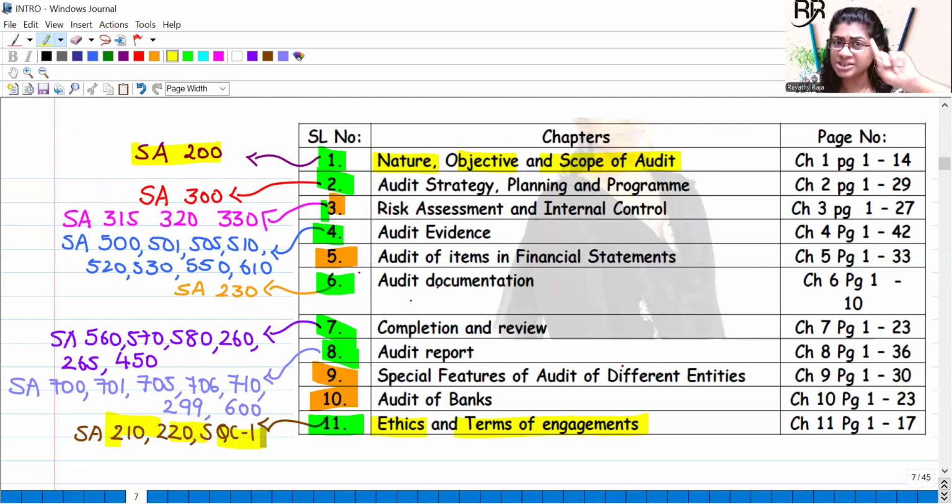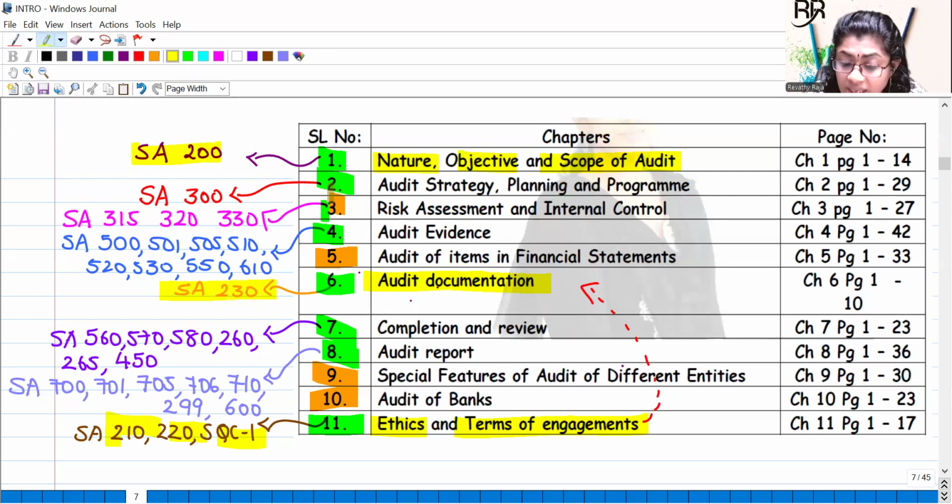Now, once you have completed chapter 1 and chapter 11, jump to chapter 6. Why chapter 6? Again, chapter 6 is the 200 series, which is SA 230. Not only that, there is a connection between chapter 11 and chapter 6, because chapter 11 talks about quality control, and one part of quality control is to maintain the audit documentation. So we finished chapter 1, then came to chapter 11, and then completed chapter 6.